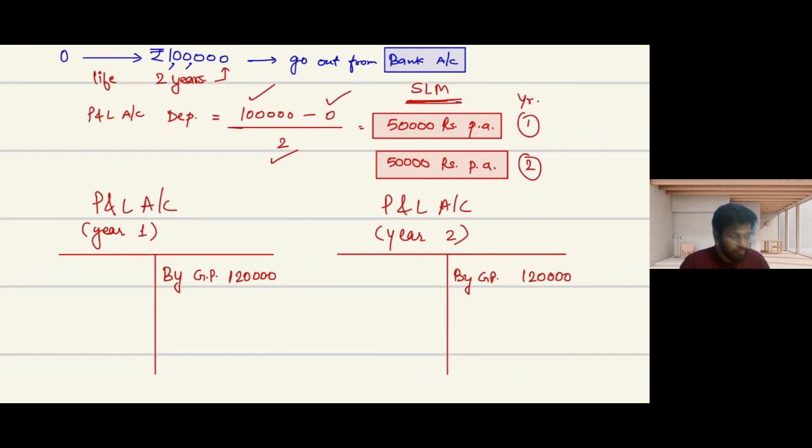Now try to understand what my P&L will do. In my P&L, I will charge the depreciation of the machine as 50,000. And here also I will charge the depreciation of the machine as 50,000. Now, what is the profit I am getting after charging the depreciation? So earlier I had a gross profit of 1,20,000. I will charge the depreciation of 50,000. So what is the net profit which I am remaining with? So the net profit would be rupees 70,000, which will be transferred to my capital account.